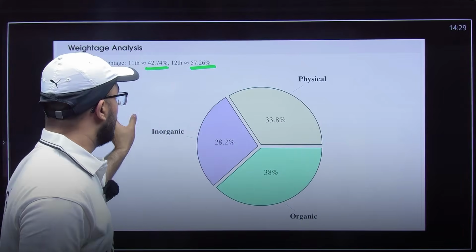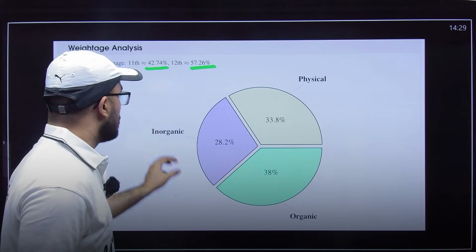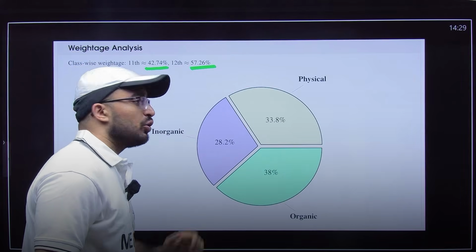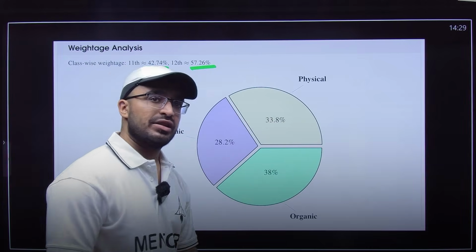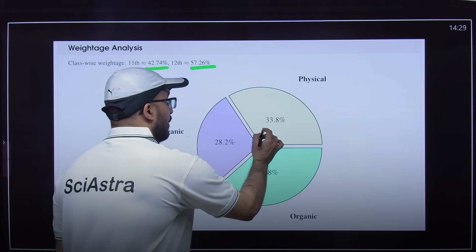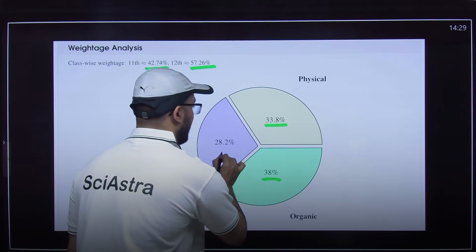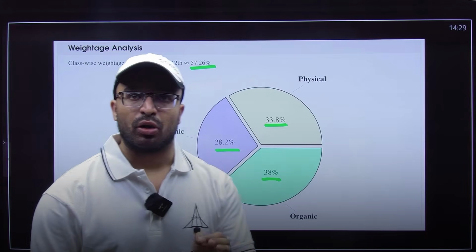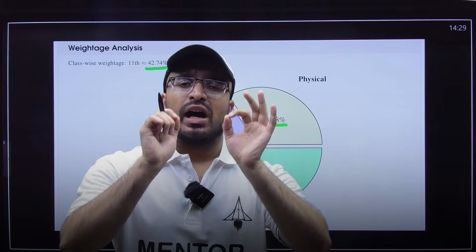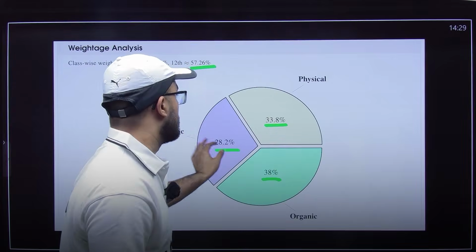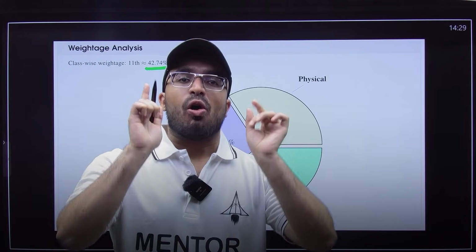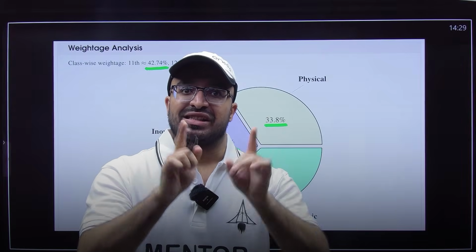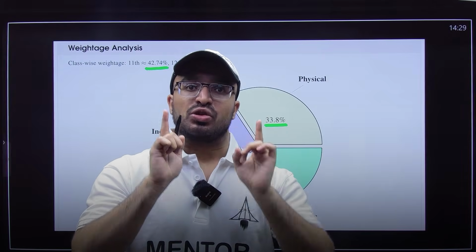Now if you look at the portions, inorganic is 28.2%, physical is 33.8% and organic is 38%. So basically all the portions, physical, organic and inorganic, are equally important. You can't afford to miss 28 or 33 or 38% of the portion. So all the portions and both the classes, 11th and 12th, are important, so don't miss them.